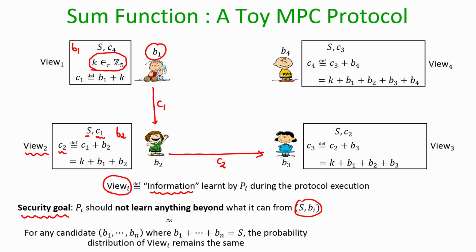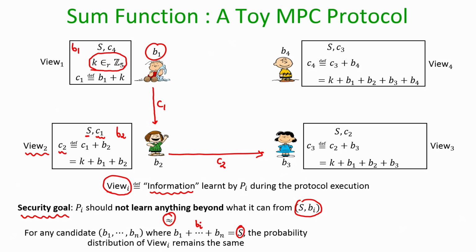This is equivalent to saying that anyhow the sum S will be learnt and Bi is available with the party Pi. Based on Bi and S, it will have multiple candidate values for the inputs of the remaining parties, which along with Bi would give the sum S, which is learnt by the party.